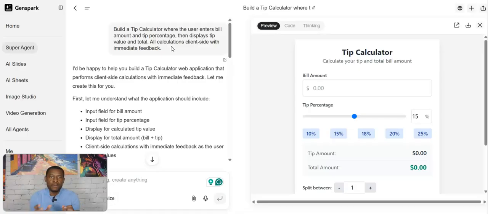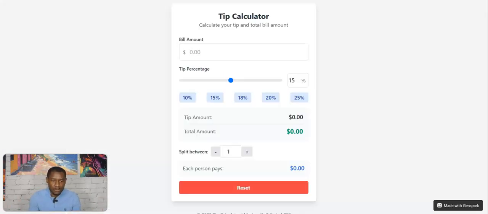Now, the output, you don't know what it's going to look like until the AI completes, until it generates. So this is the output, right? We gave it a prompt and it created a calculator for us. So listen, I think I'm going to end it here. We created 2 apps in less than 5 minutes.